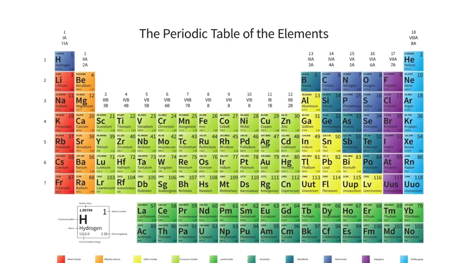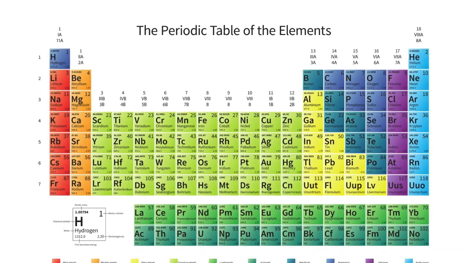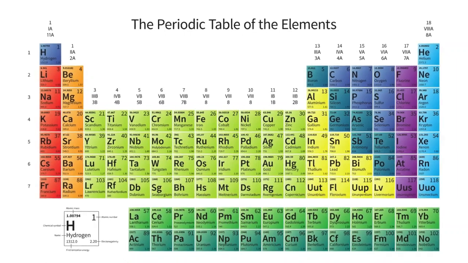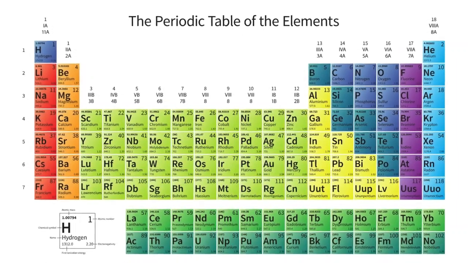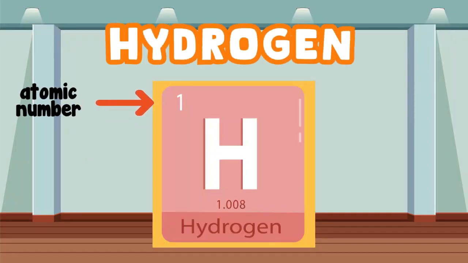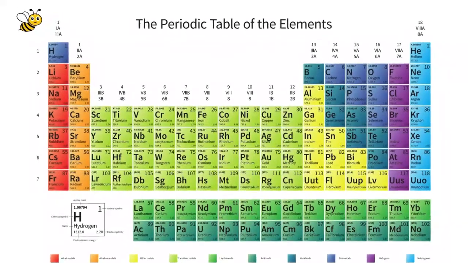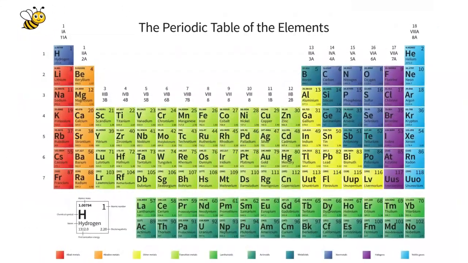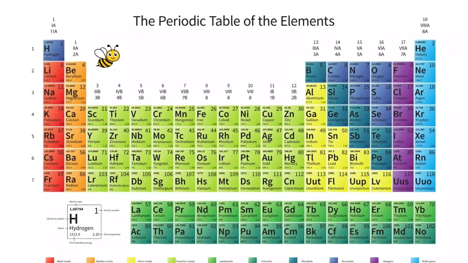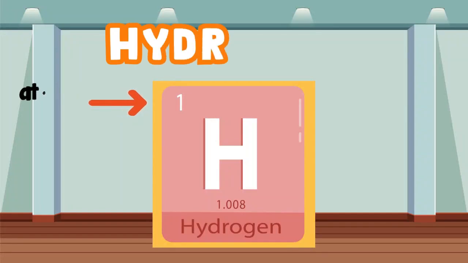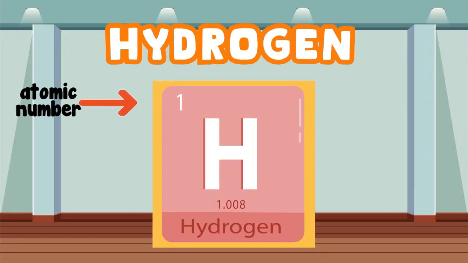Look closer at the table. Notice anything? Every element has a special code and some numbers next to it. We're going to teach you how to read these extra pieces of information about each element. Let's take hydrogen for example. This number here is what we call the atomic number. The periodic table starts with the smallest atomic number, here, and works its way up. It starts at element number 1, hydrogen, and ends at element number 118, oganesson. So we can use the atomic number to understand where this element is on the table.